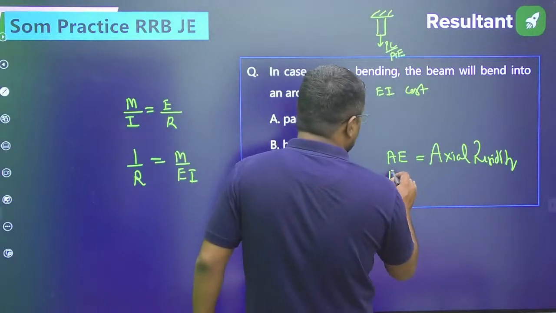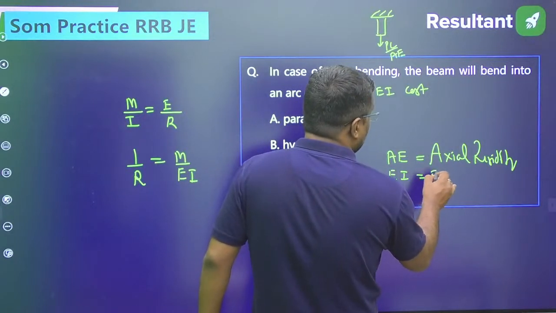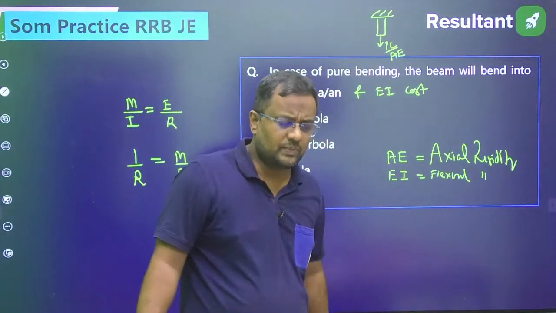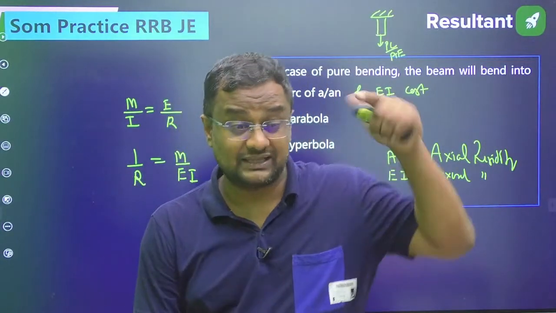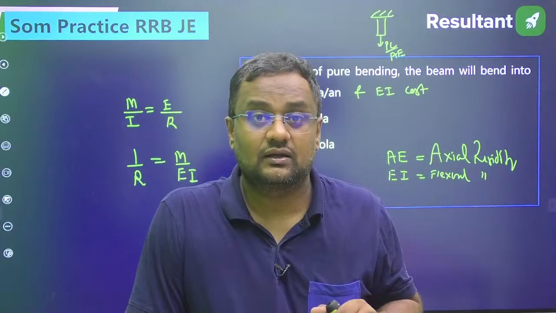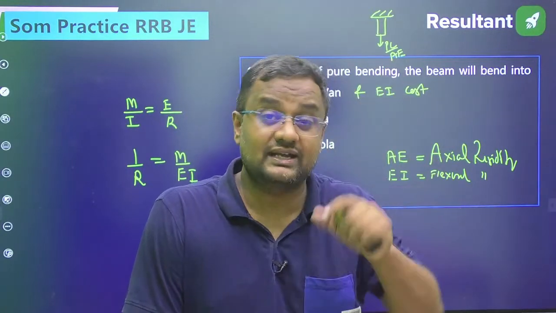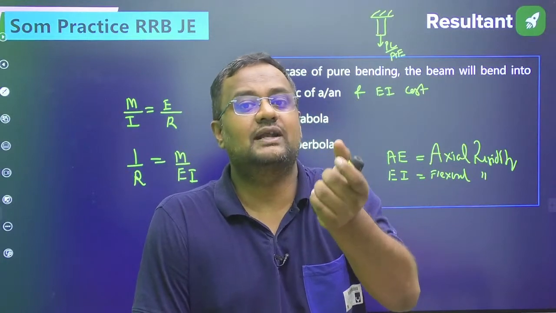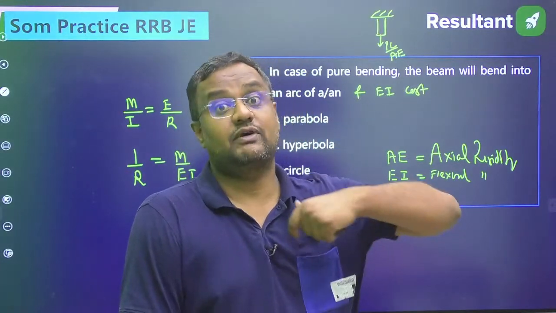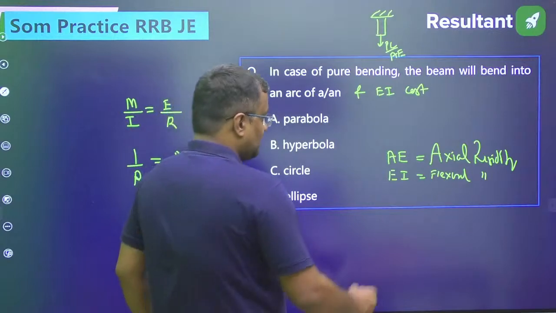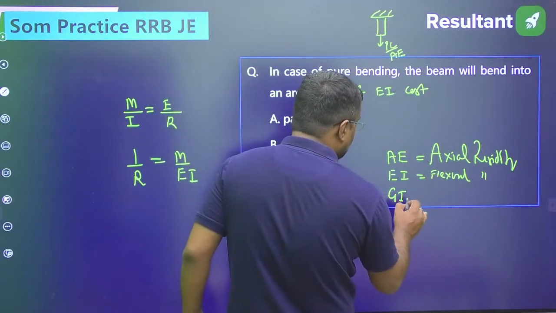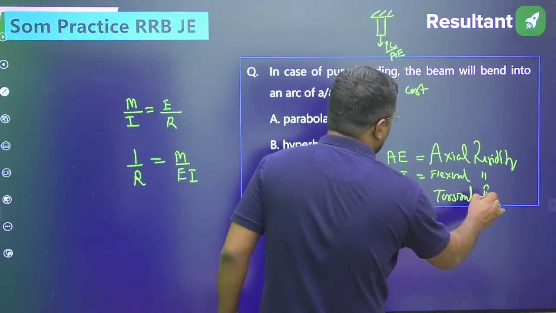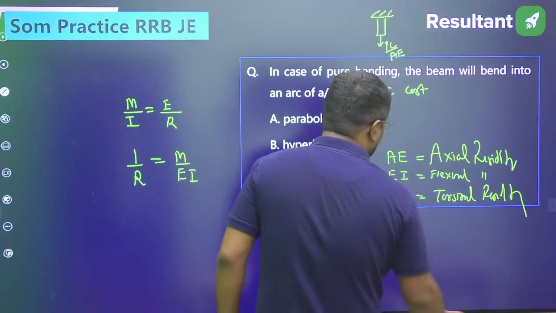Similarly, EI is called flexural rigidity. Why? Because in every slope and deflection formula, delta is PL cubed by 3EI, WL to the 4 by 8EI, with EI in the denominator. So if EI is more, deflection due to bending will be less. So EI provides flexural rigidity. Similarly, what is torsional rigidity? GIP is torsional rigidity. Why?